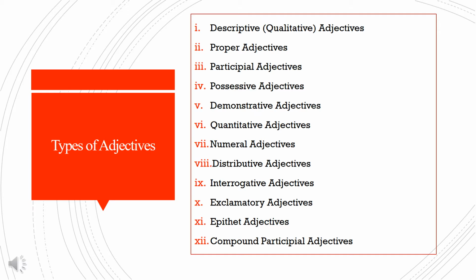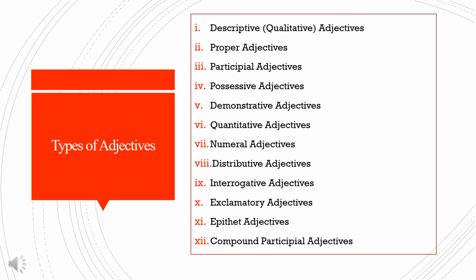Participle adjectives. Now, these adjectives end with ing or ed or en form of the verbs. Example: a flying kite. Flying is an adjective ending with ing form. Fallen leaves. Fallen is an adjective ending with en form of the verb. Neglected children. Neglected ends with ed form.